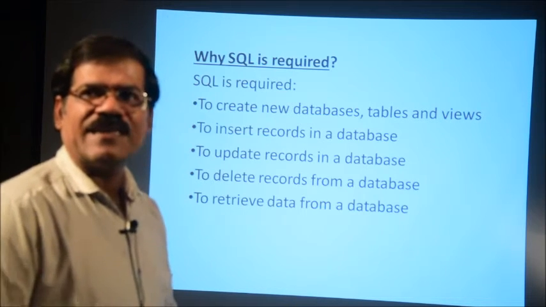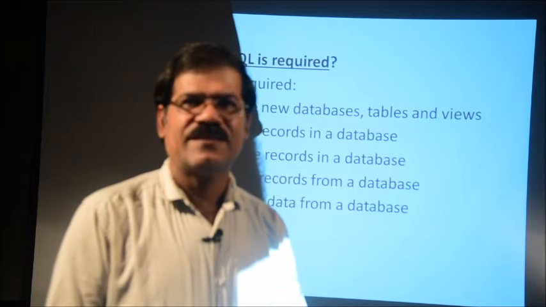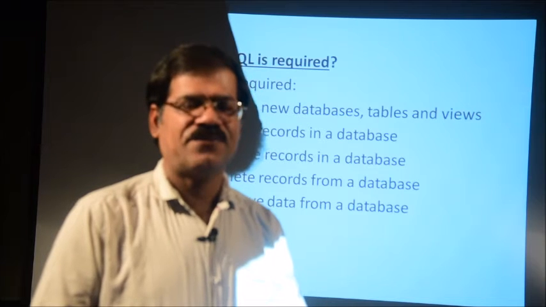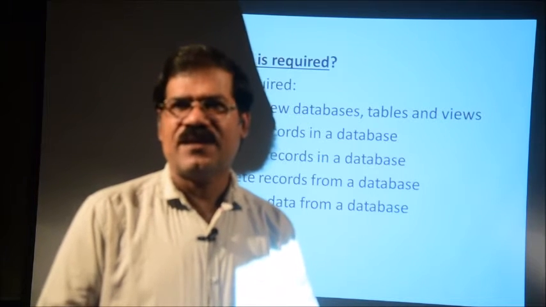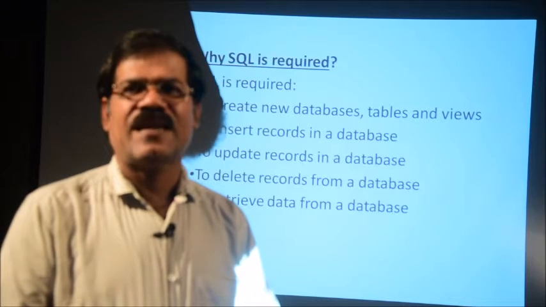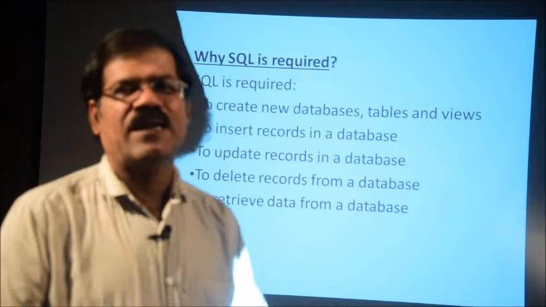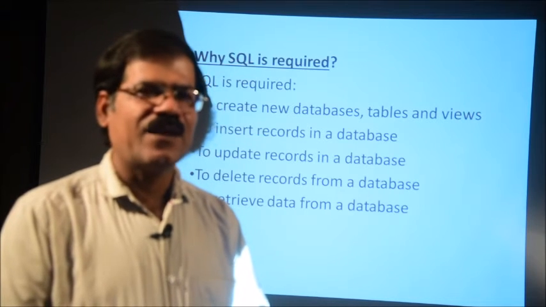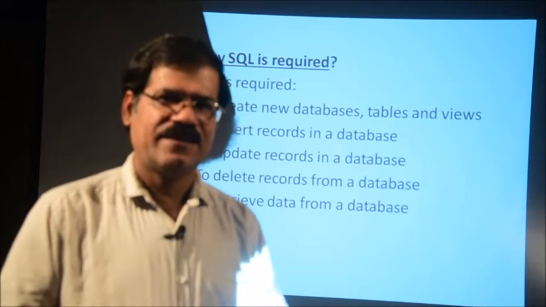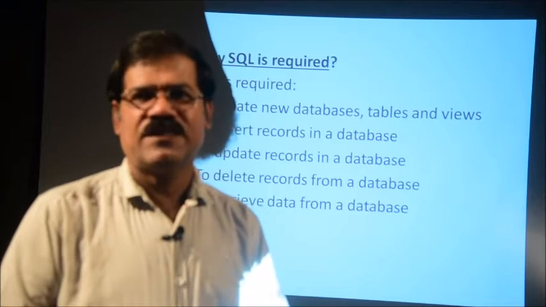What is a database? As I told, a database is a collection of data. A database is a collection of data of a similar type, not dissimilar, on the same domain. Suppose I want to create a university database, a database of a particular university or college. The college data should not contain the data of a bank. The bank data is separate from the college or university data.